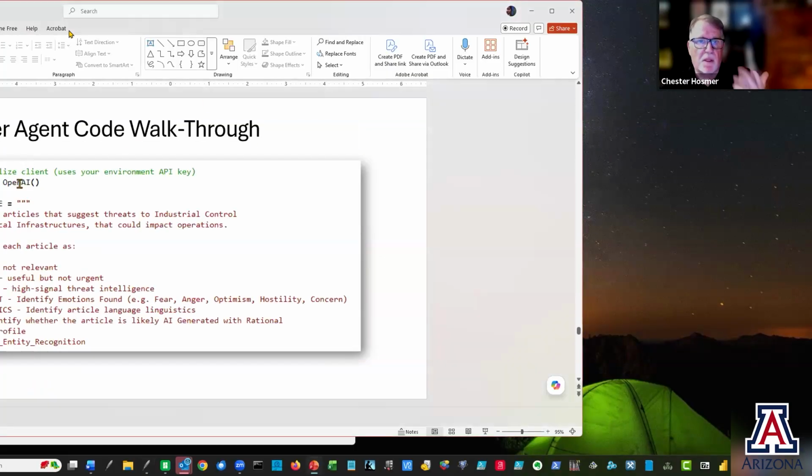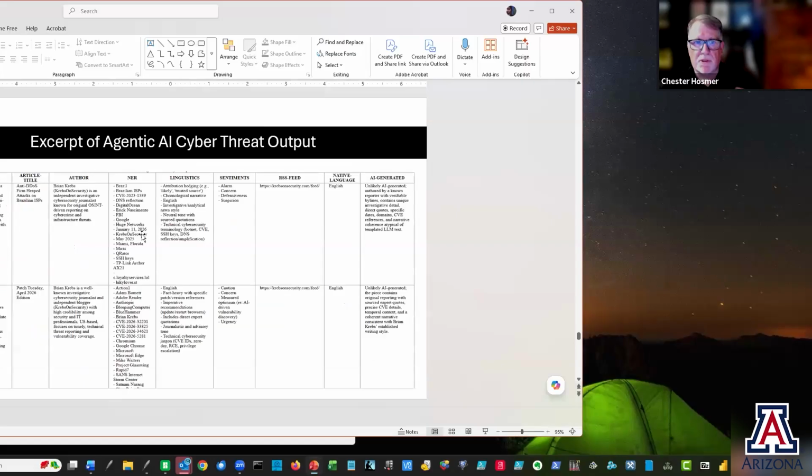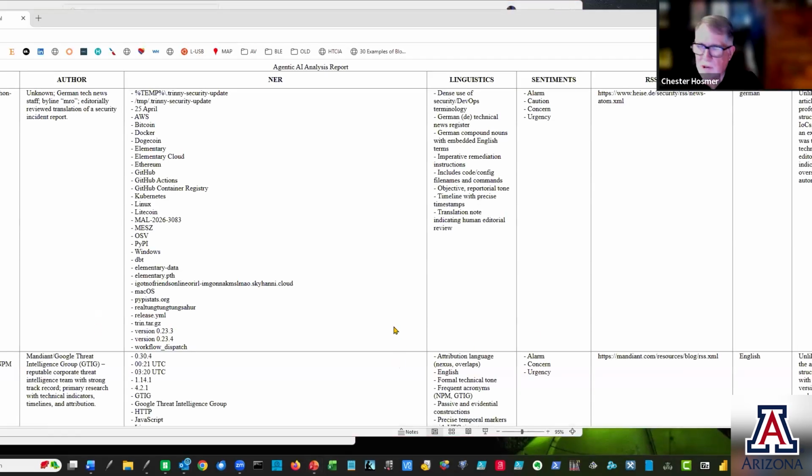Okay. So that's great. So let me just pop through this. So this is what we get as an output, but let me show you this in a little bit better form. So this is what it actually looks like when we get that investigative report about a whole set of articles that we extracted from all of those sources that I mentioned.